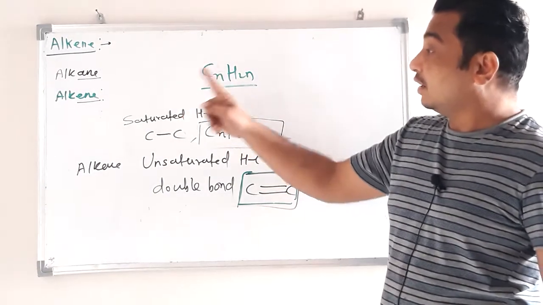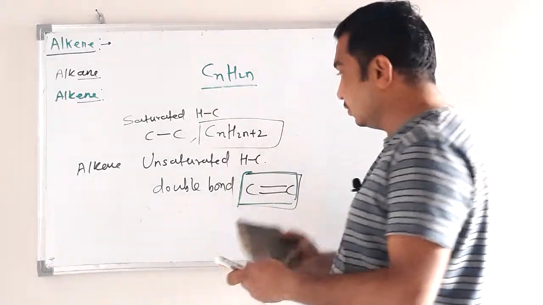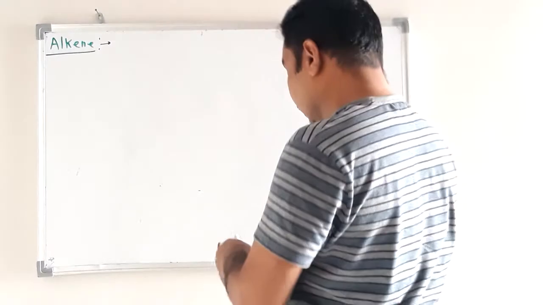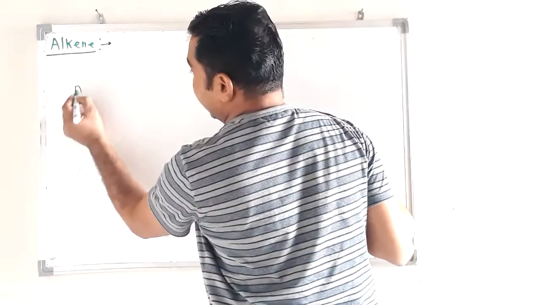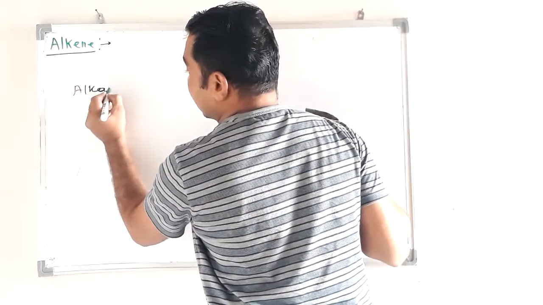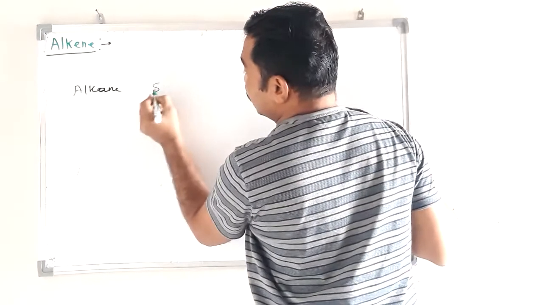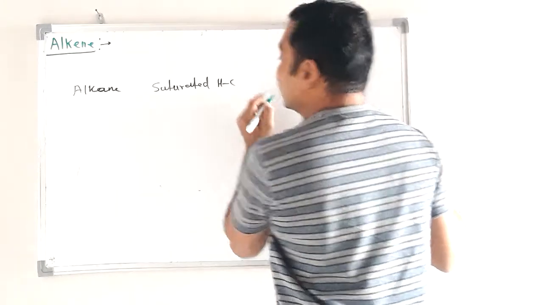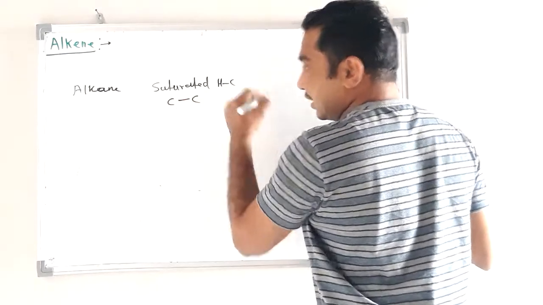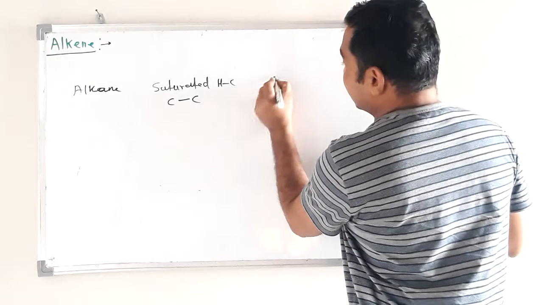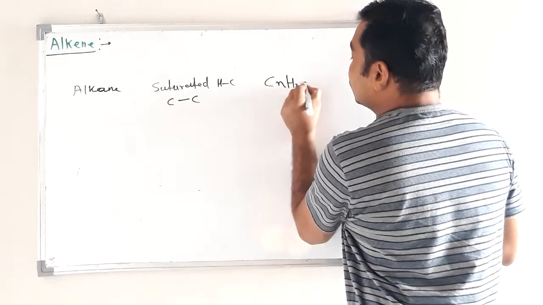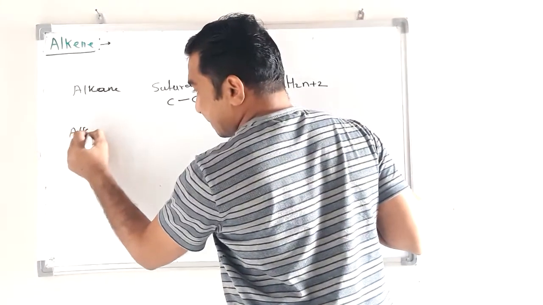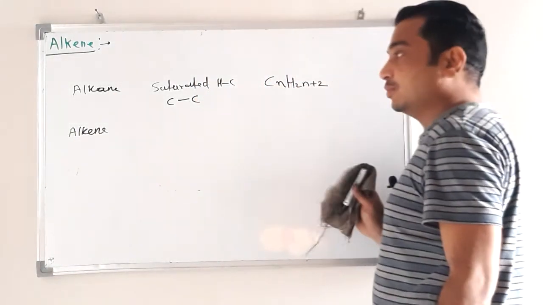So alkane and alkene, I will explain again. Alkane is a saturated hydrocarbon containing only carbon-carbon single bond, and general formula CnH2n+2. Alkene is a class of organic compound.